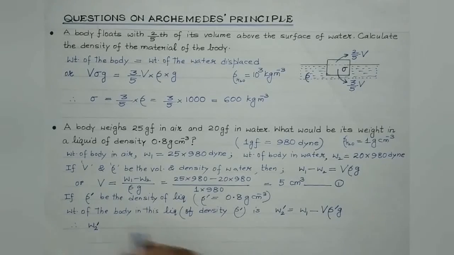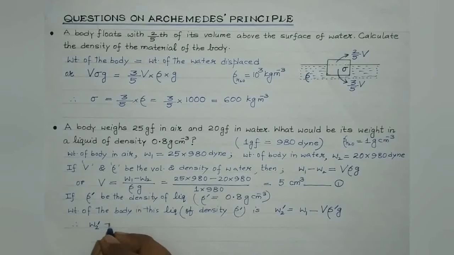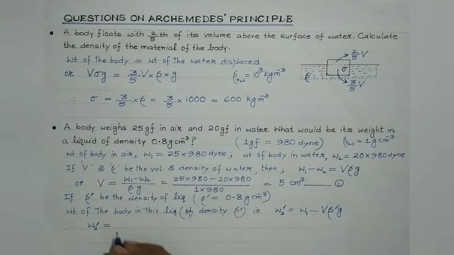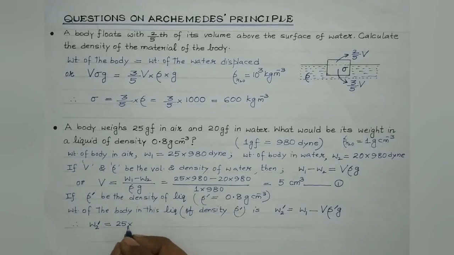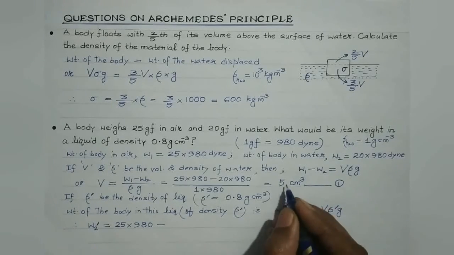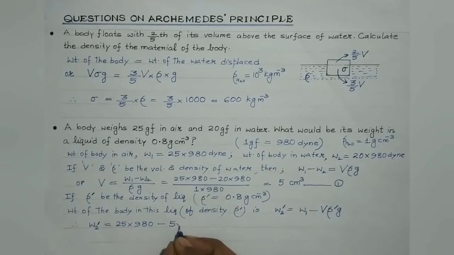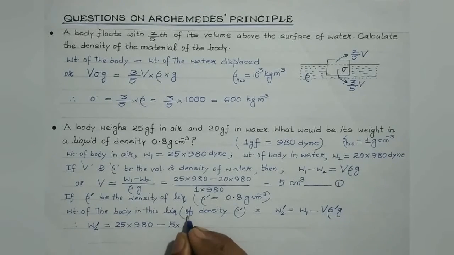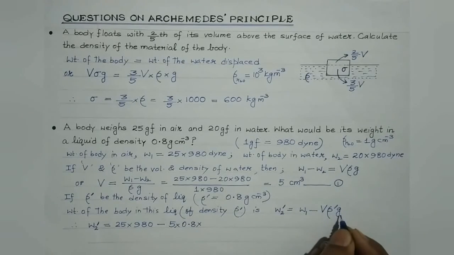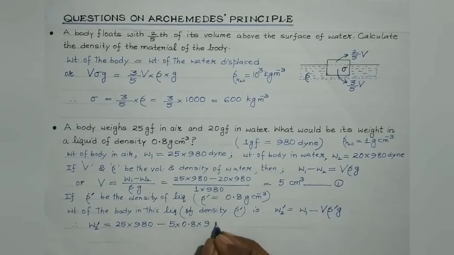Therefore, W2 dash, the weight of the body in this liquid, is to be found. That is equal to W1, the weight of the body in air, that is 25 into 980 dyne in CGS, minus the volume of the body, which we have calculated to be 5, multiplied by the density of this particular liquid, which is 0.8, and the value of small g, acceleration due to gravity in CGS, which is 980.